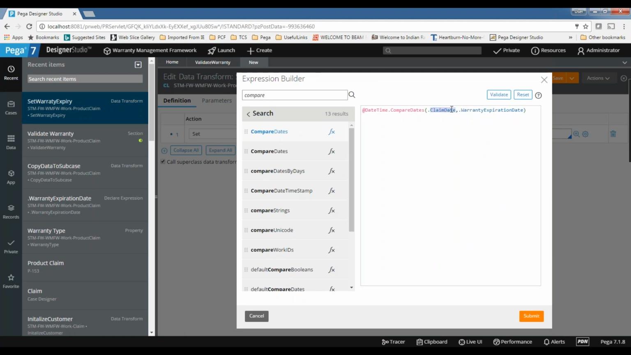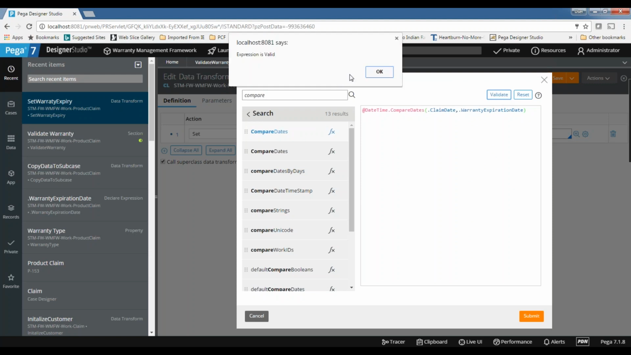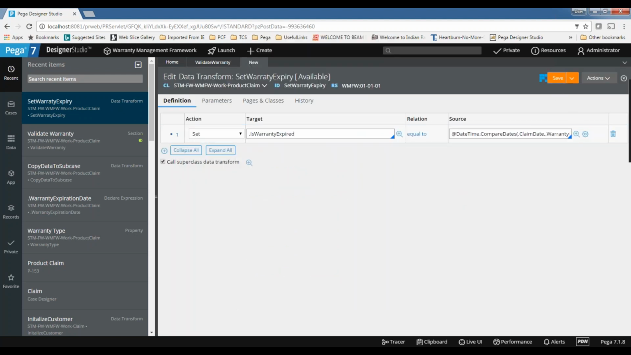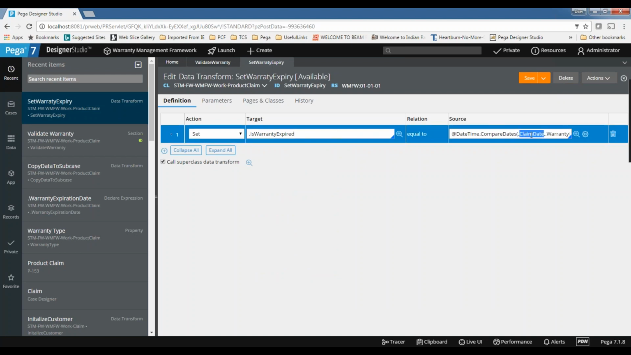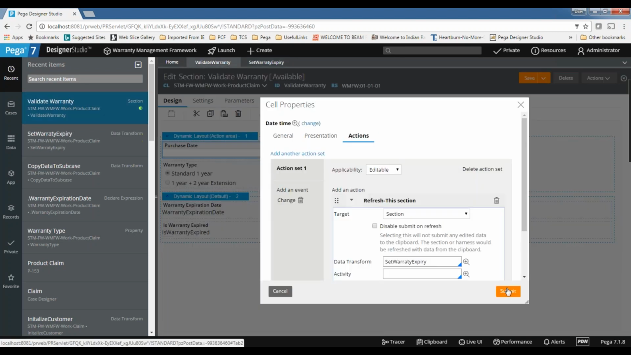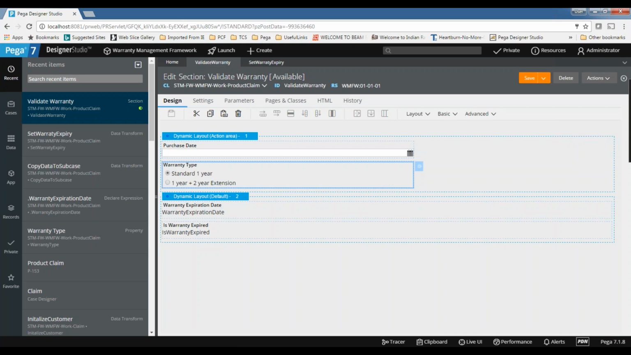So if the claim date is after the warranty expiration date, that means you are raising the claim after the warranty is expired. That is what I'm saying. If you are raising the claim after the warranty expired, it returns true. So that is the correct syntax. If you give it in reverse, the output also will change. So this returns true or false. Here the claim date is after the warranty expiration date, so we are setting true here. So warranty type will be calculated and then submit. The same way we need to correct here as well.